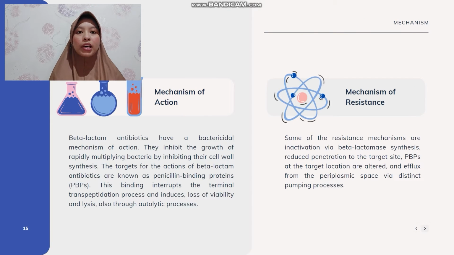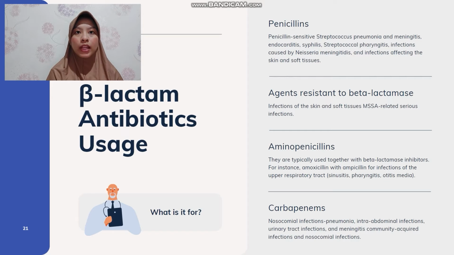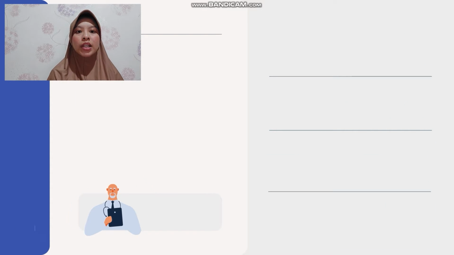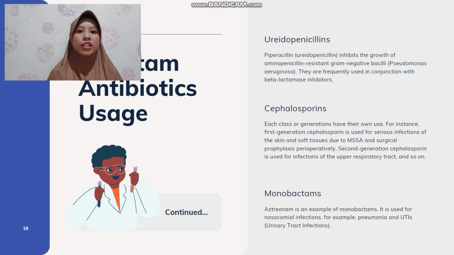Mechanism of action. Bactericidal activity is the mechanism of action of beta-lactam antibiotics. By binding the transpeptidase involved in cross-linking peptides to generate peptidoglycan, beta-lactam antibiotics impede the final step in peptidoglycan formation. Mechanism of resistance. Some of these are inactivation via beta-lactamase synthesis. There are many uses of beta-lactam antibiotics, for example, penicillins, which are used for Streptococcus pneumoniae and meningitis; carbapenems, which can be used for urinary tract infections; cephalosporins, which consist of 5 classes, for example, the first generation can be used for serious infections of skin and soft tissues; and lastly, monobactams, which are used for pneumonia.